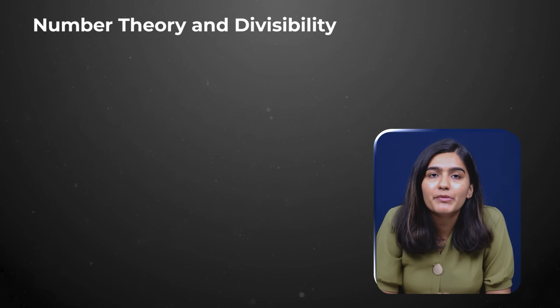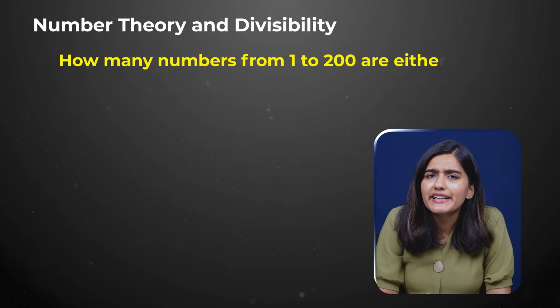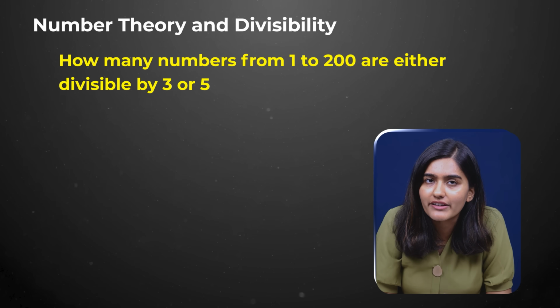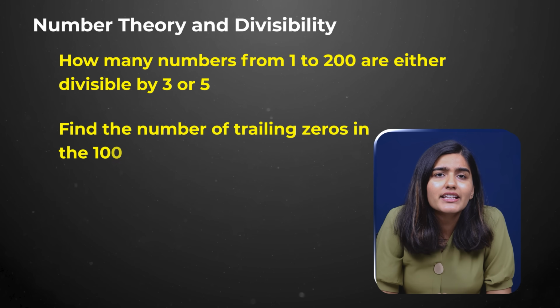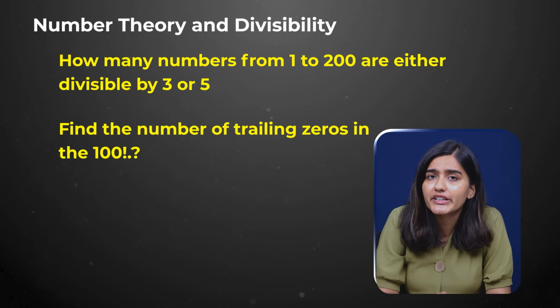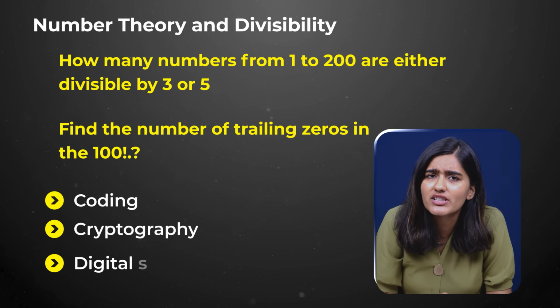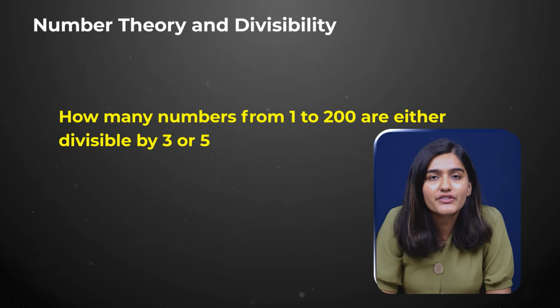The first one is number theory and divisibility. You might get questions like: how many numbers from 1 to 200 are divisible by both 3 and 5? Or you can get questions like: find the number of trailing zeros in 100 factorial. This number theory is asked because it is essential for coding, cryptography and digital systems. Now let's see the explanation of the first question.